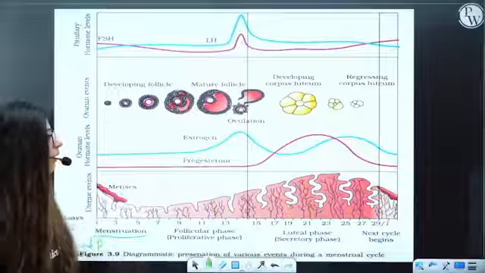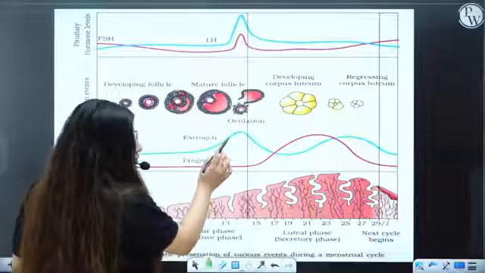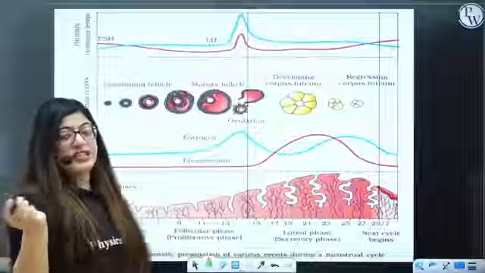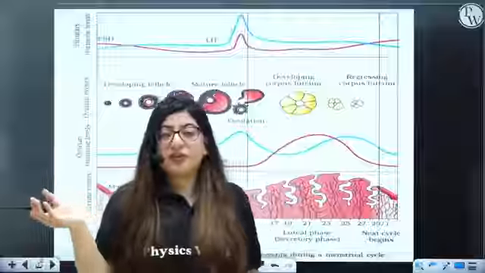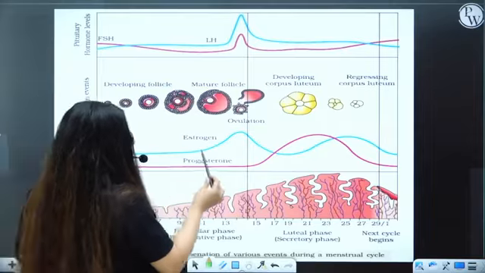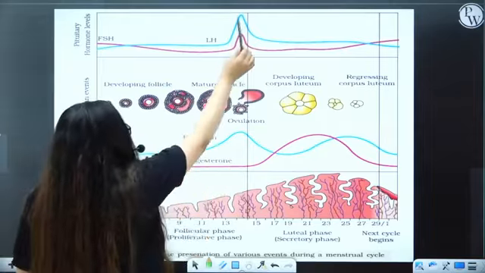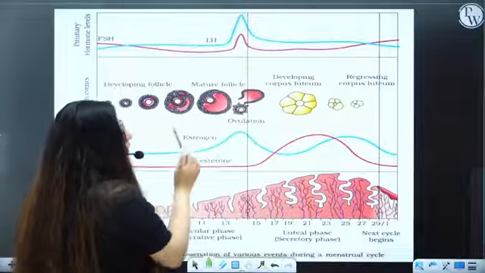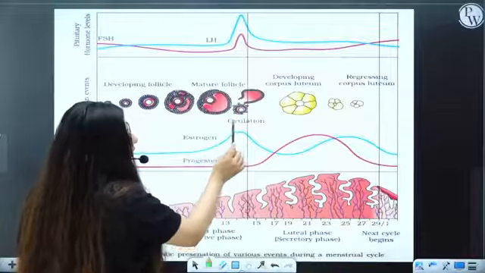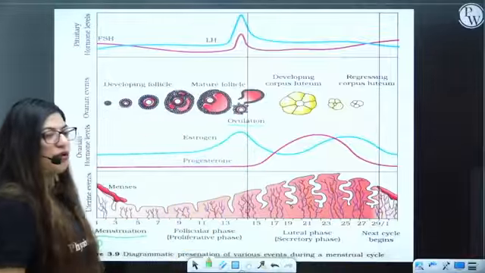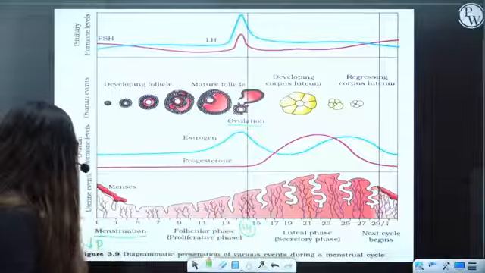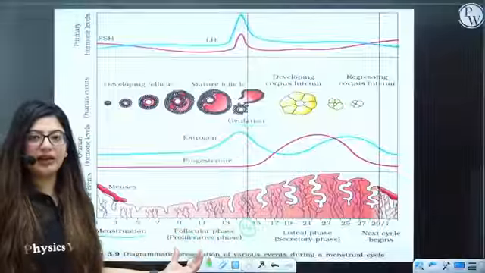All right. Now, as I've told you, when there is high level of estrogen, there will be high level of LH. Yes, because estrogen gives a negative feedback to FSH, but it gives positive feedback to LH. Now, when the estrogen has moved up, there will be more LH. There will be peak of LH. So, as a result, on the 14th day, there will be rupture of this mature follicle, which will lead to ovulation. On which day? 14th day.